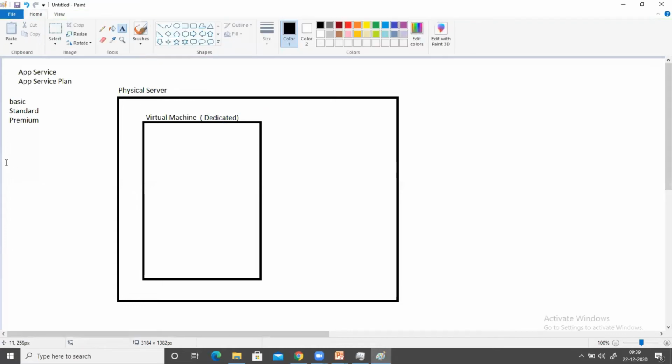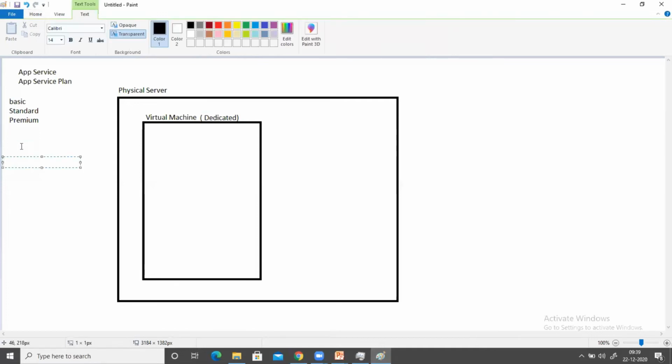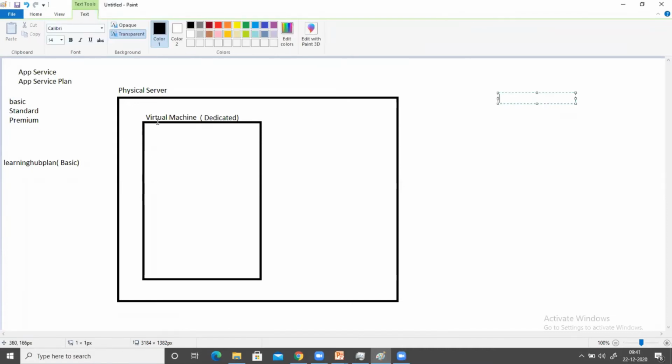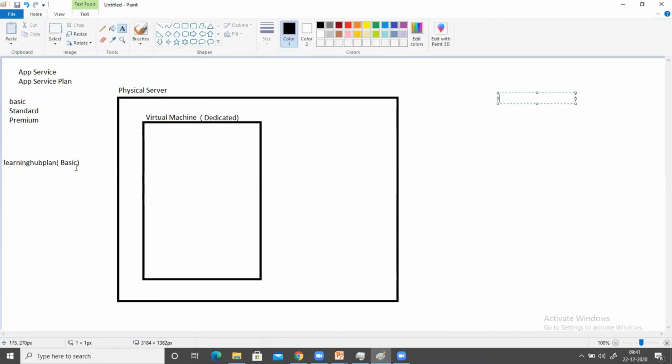Suppose my company name is Learning Hub, and I have taken a plan called Learning Hub plan. And in this plan, I have selected the basic plan here. This is the name, this is the plan, right? So what am I going to get? I'm going to get a dedicated virtual machine now. Okay, and inside this virtual machine I can deploy as many applications as I want. Nobody else is going to utilize this one. This is just dedicated for me. It will be a dedicated virtual machine under this plan. And let's say I'm going to create one application.